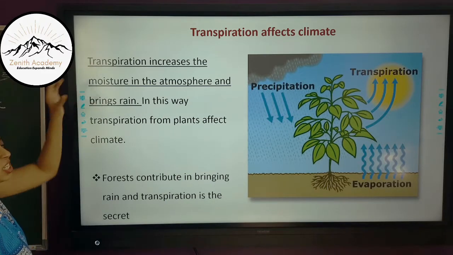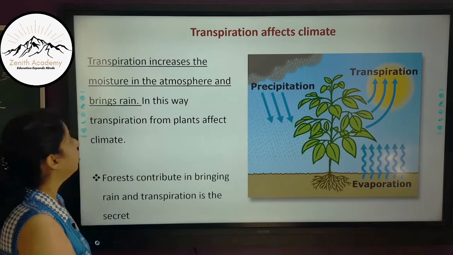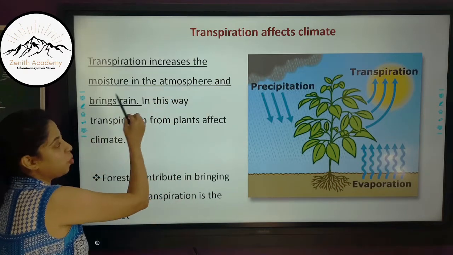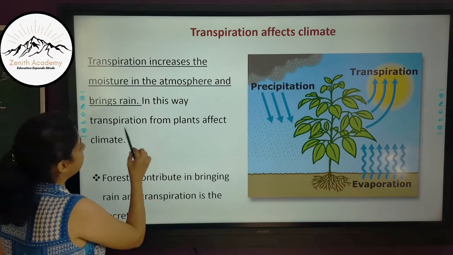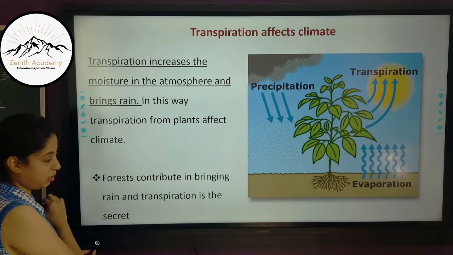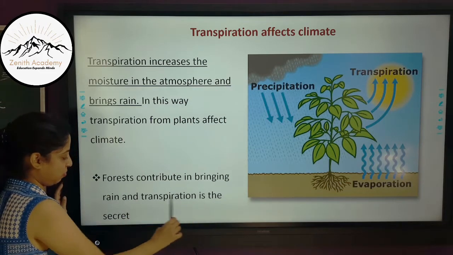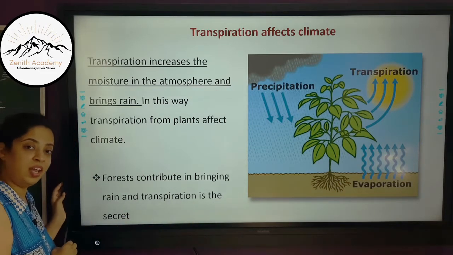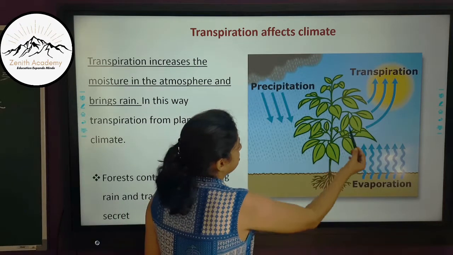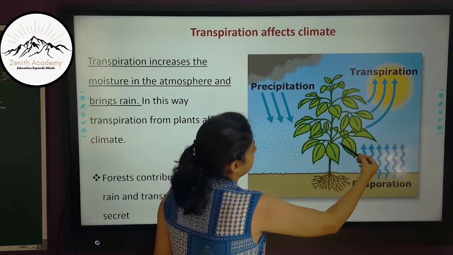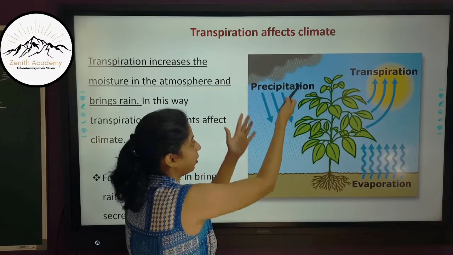That is a simple one-line answer of how transpiration affects climate. So forests contribute to bringing rain, and transpiration is the secret behind it. You can see that from the plant surfaces transpiration happens, and it collects, forms clouds and brings precipitation.